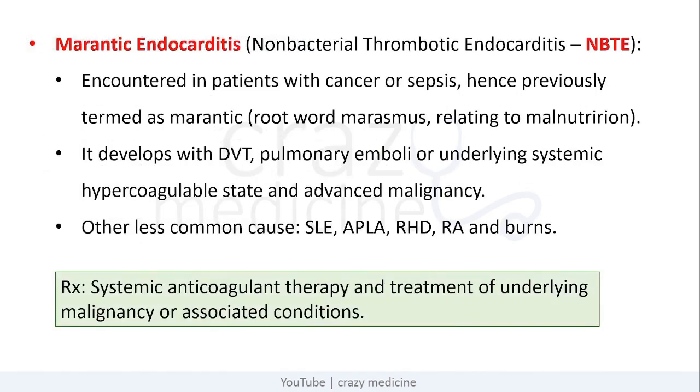Next is marantic endocarditis. It is also known as non-bacterial thrombotic endocarditis, that is NBTE. It is encountered in patients with cancer or sepsis, hence previously known as marantic. The root word marasmus means related to malnutrition. It develops in patients with DVT, pulmonary embolism, underlying systemic hypercoagulable states, and malignancy. And its treatment includes systemic anticoagulant therapy and treatment of underlying malignancy or associated conditions.